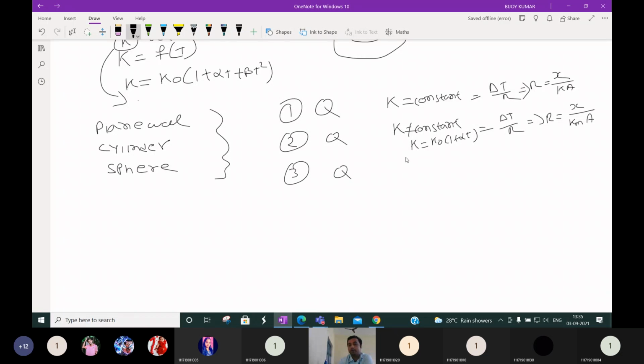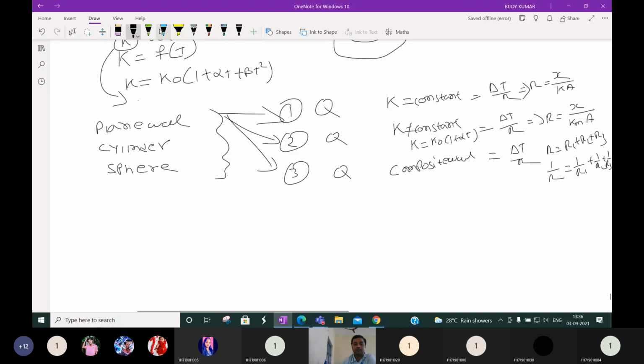Next, we calculate Q for a composite wall. For composite also, Q is nothing but delta T by R. But here R is the summation of the different resistances if they are connected in series, or if they are connected in parallel, 1 by R1 plus 1 by R2 plus 1 by R3. For the plane wall also we derived these three things.